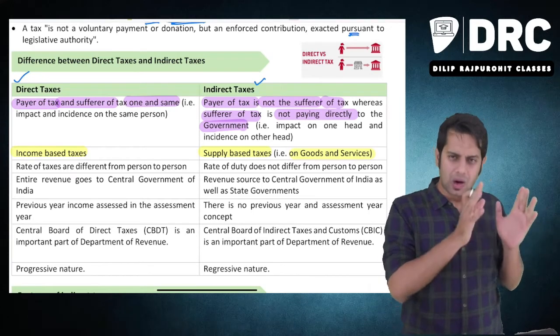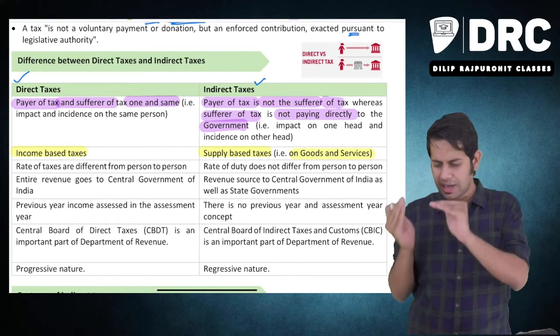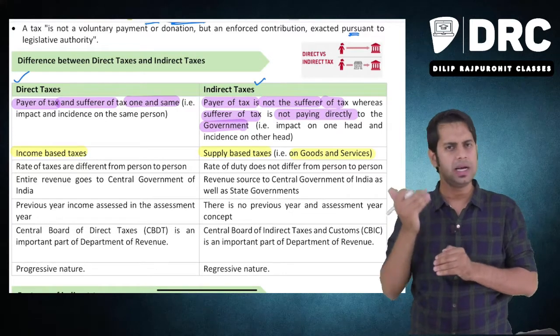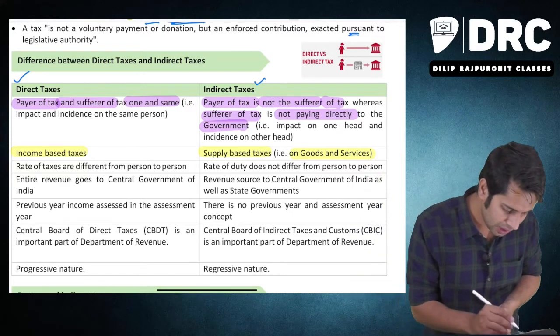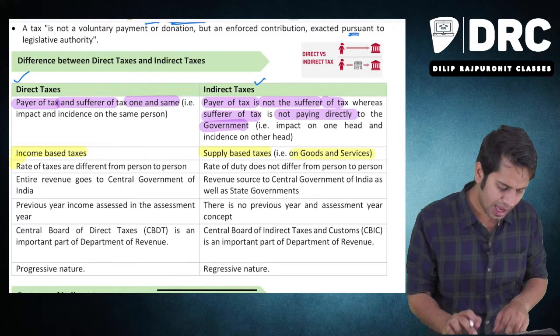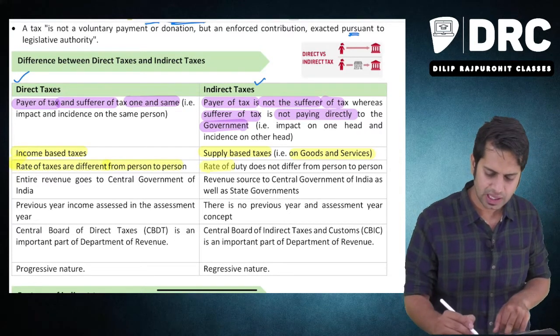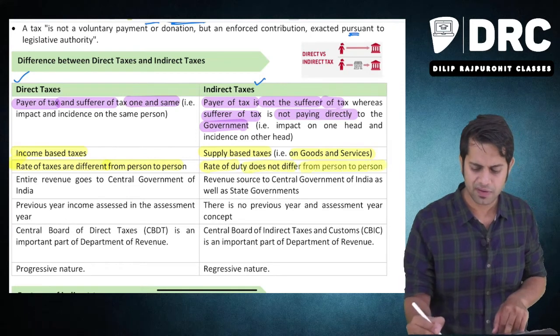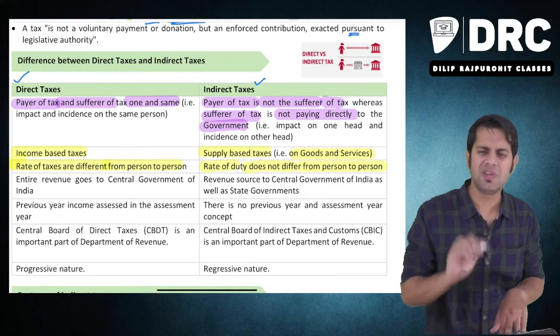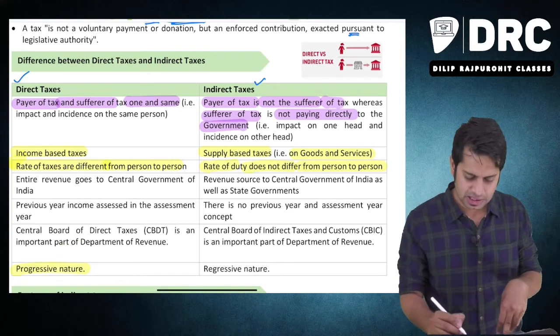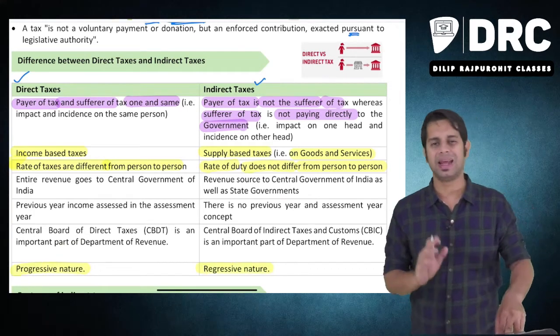So direct taxes are normally income based and indirect taxes are supply based, or it is a tax on goods and services. Then in case of direct tax, the rates are different from person to person. In case of indirect tax, the rate does not differ from person to person. In simple words, direct taxes are progressive in nature and indirect taxes are regressive in nature.